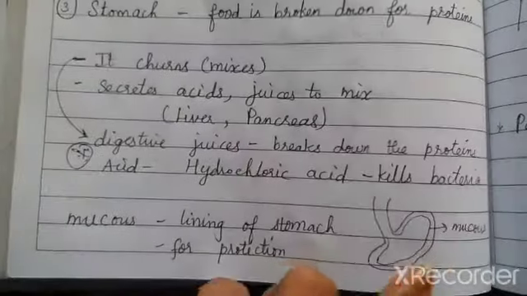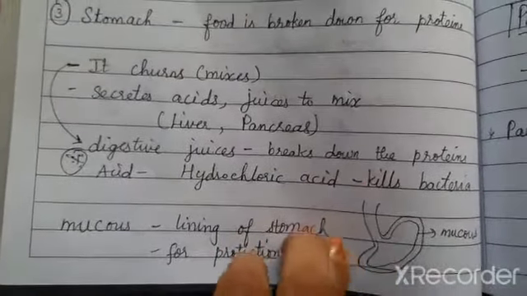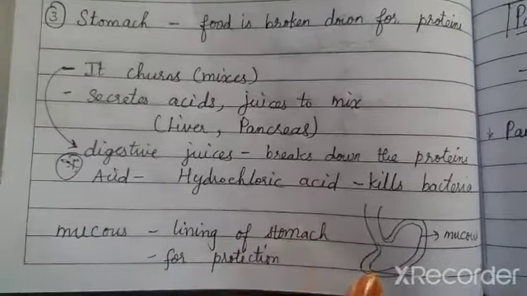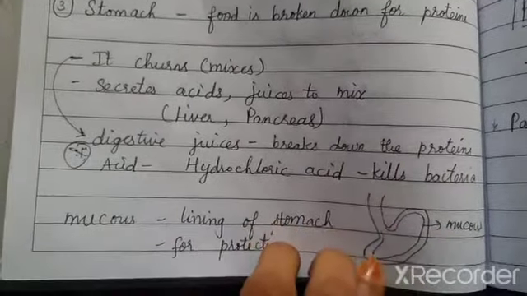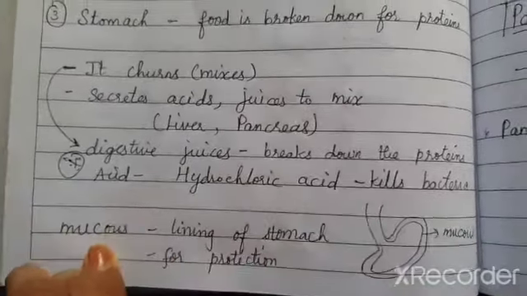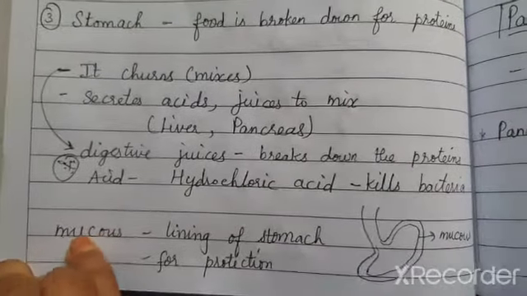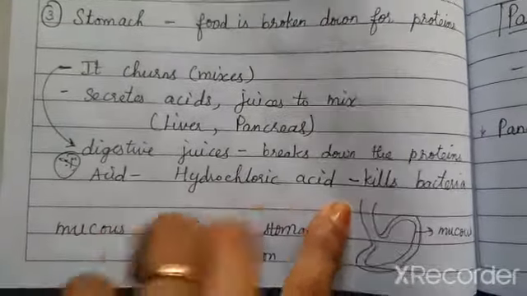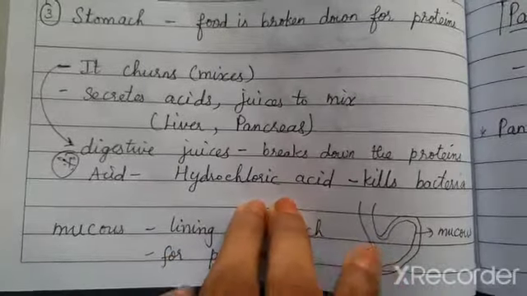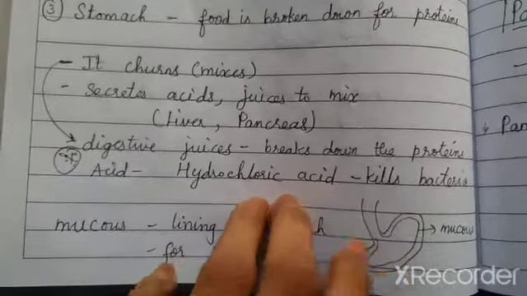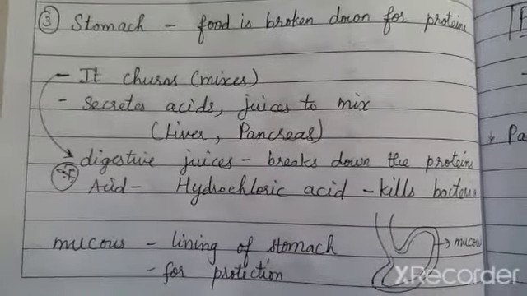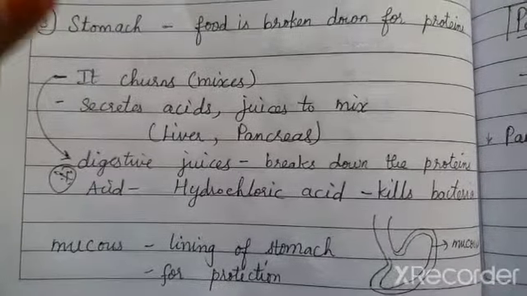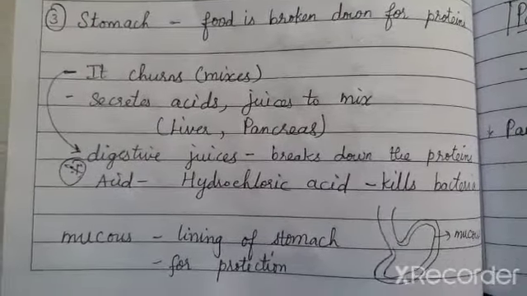The stomach is a hollow, U-shaped, muscular bag-like structure. This stomach will have a lining of mucus. Mucus is a layer present in the stomach, a lining given to the stomach layers for protection, because the food materials which we eat shouldn't harm the layers of the stomach.